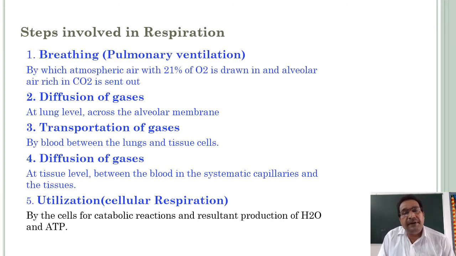The food substances are oxidized; that is cellular respiration. End products are H2O and energy, in which heat and ATP are there. These are the steps involved in respiration.